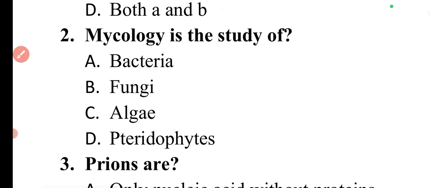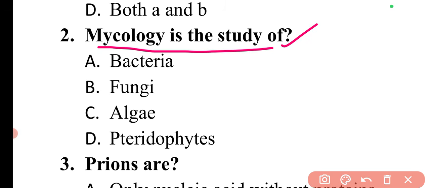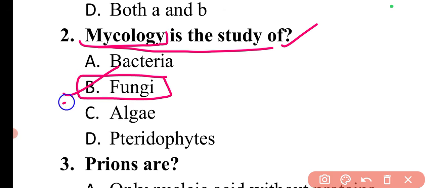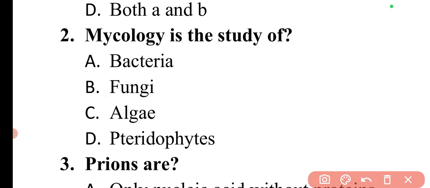Now moving to the next question. The question is, mycology is the study of. It is quite simple and direct. Mycology is the study of fungi, so option B will be the correct answer.